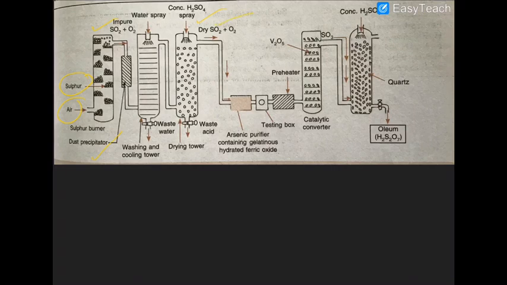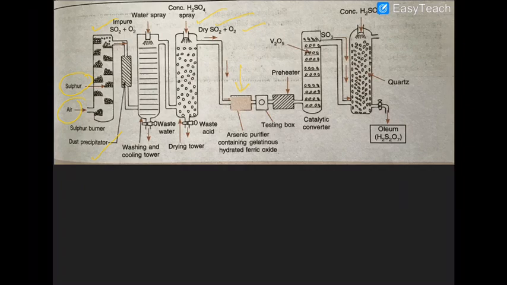After that, dry SO2 and O2 are first passed through the chamber containing ferric hydroxide. The reason being that if the mixture of sulfur dioxide and oxygen contains arsenic or antimony as impurity, it can be absorbed by the ferric oxide.